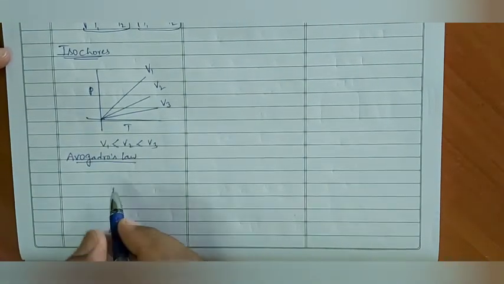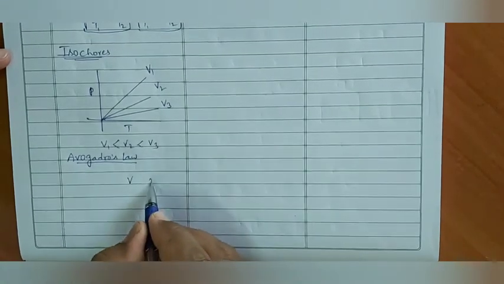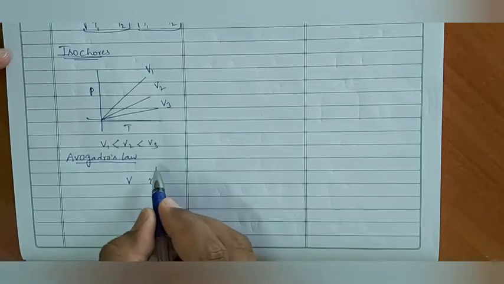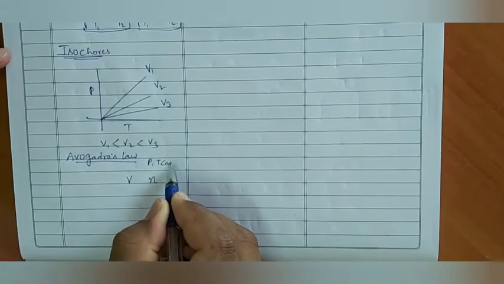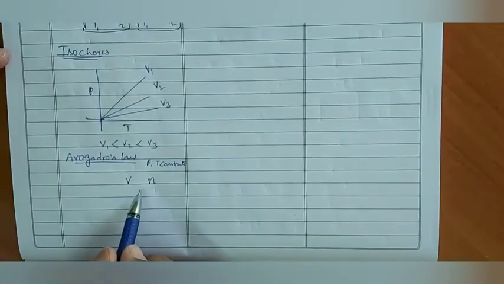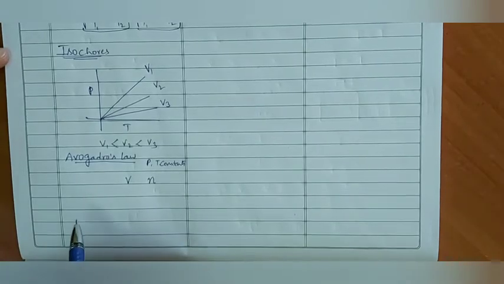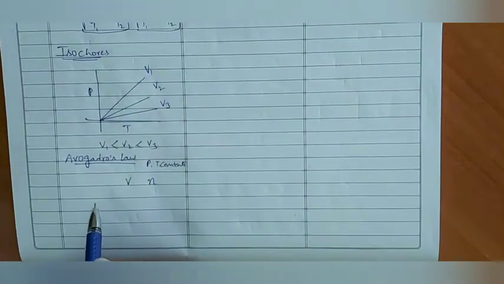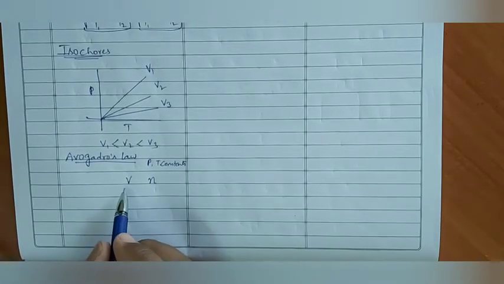Avogadro's law is the relation between volume of the gas and number of moles of the gas at constant pressure and temperature. We need to maintain pressure constant as well as temperature constant. Then, the relation between volume and number of moles, what about the condition?